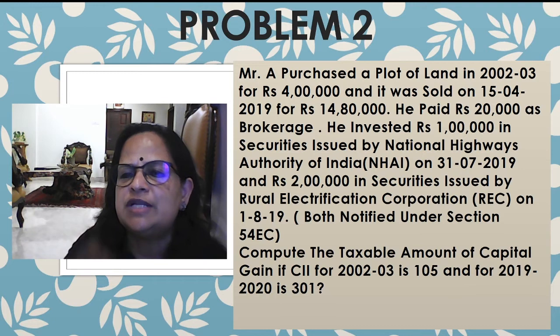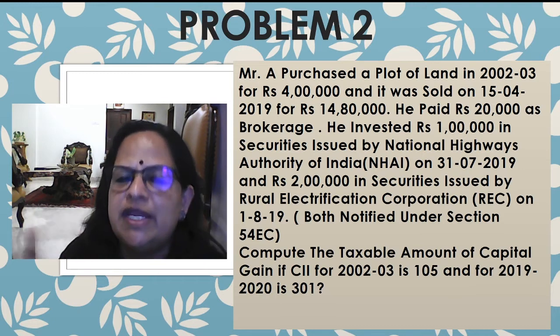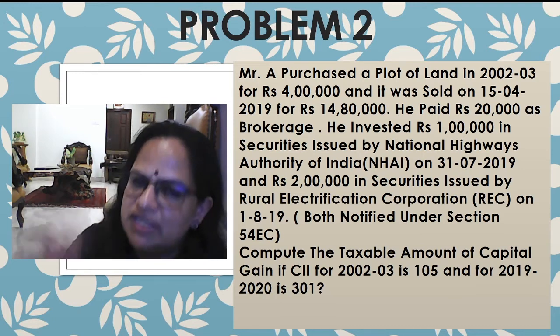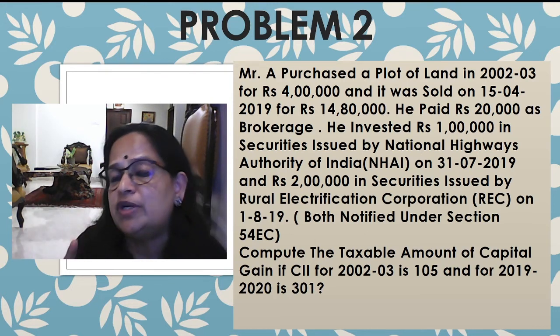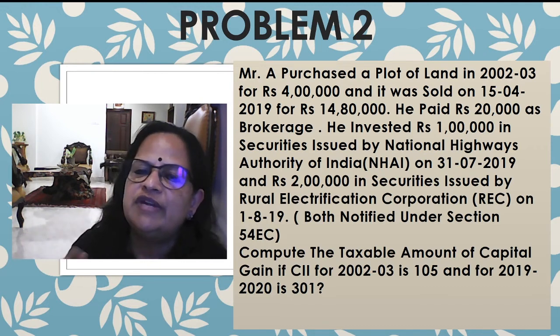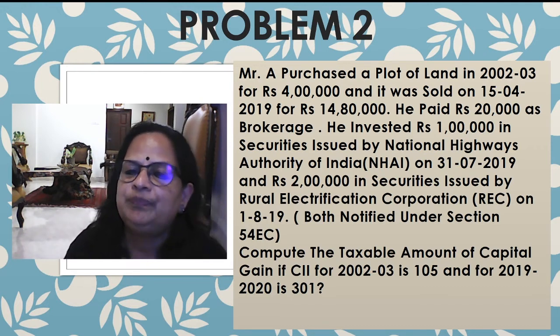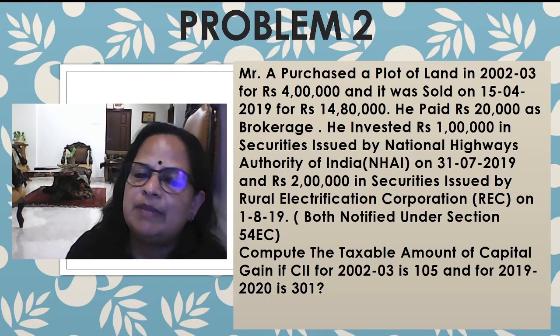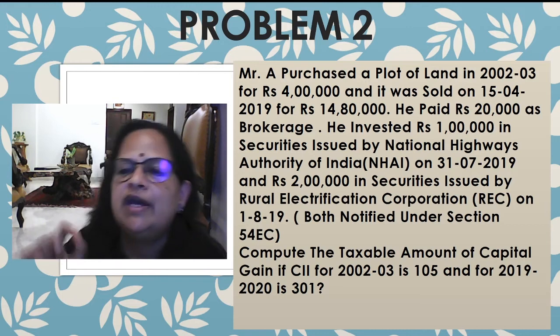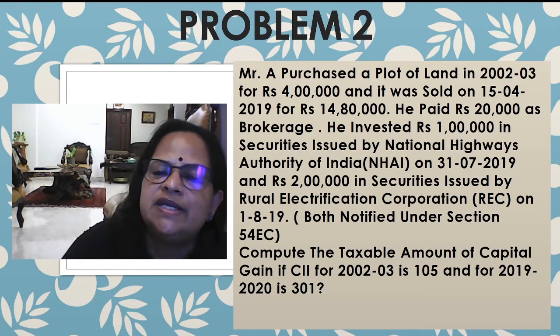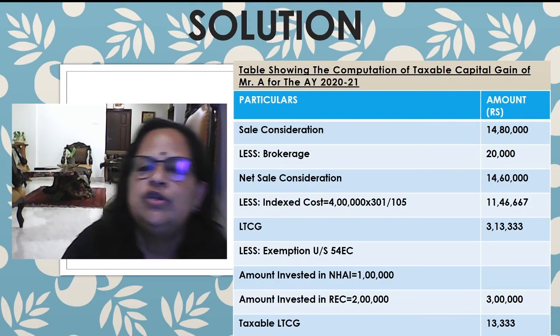REC, the Rural Electrification Corporation, on 1/8/19. So it's in August, within 6 months, so he can claim the exemption. Six months is important; you have to see whether he has invested within 6 months. Both are notified under section 54EC. Compute the taxable amount of capital gain if CII for 2002-03 is 105 and for 2019-20 is 301. Now we are going to do the problem.